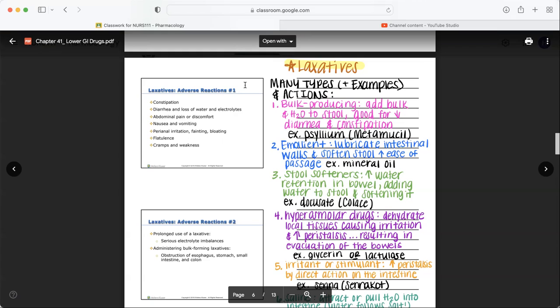And by adding water to your stool, making it more runny, it is softer and easier to pass. Therefore, it's not going to cause constipation, right? So docusate or docusate sodium, also known as Colace, is a very great stool softener. They sell them over the counter, and they also can be prescribed by your doctor.